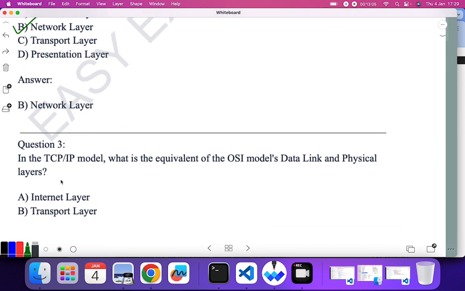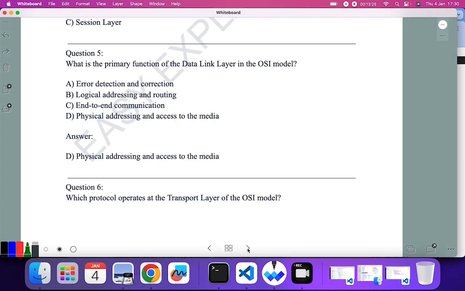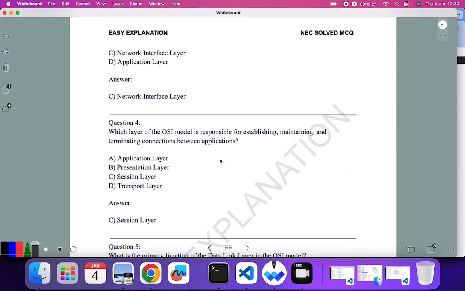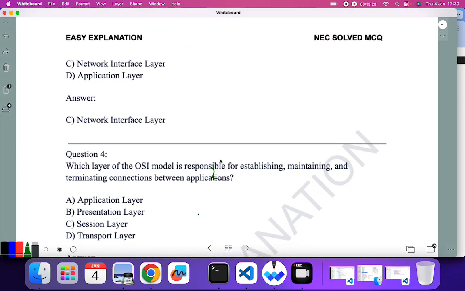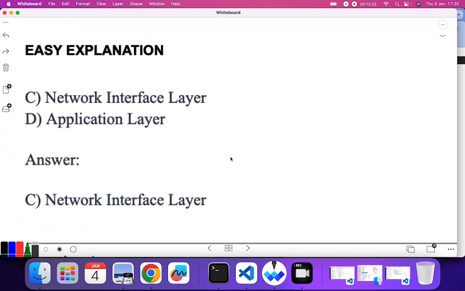In TCP/IP model, what is the equivalent of OSI model in data link and physical layer? Okay, so if you have studied TCP/IP model, it consists of only 4 layers or sometimes 5 layers. So in this TCP/IP, this data link and physical layer, they are giving a single name, that is internet protocol layer, or we can say network interface layer, any name you can give. So network interface layer is equivalent to the physical layer plus data link layer in TCP/IP.